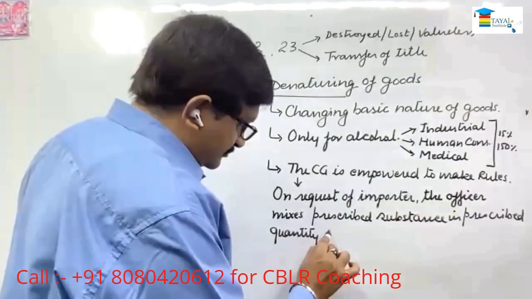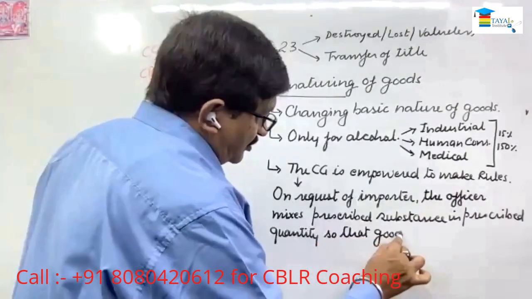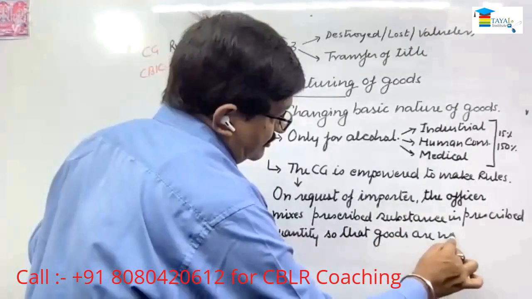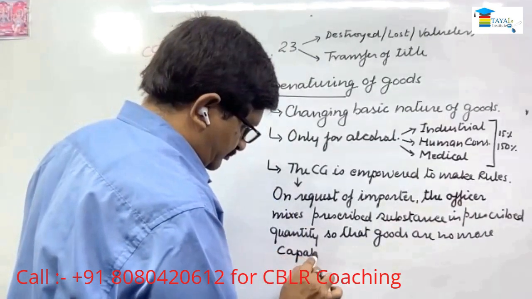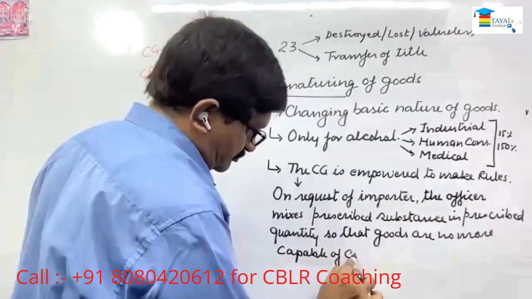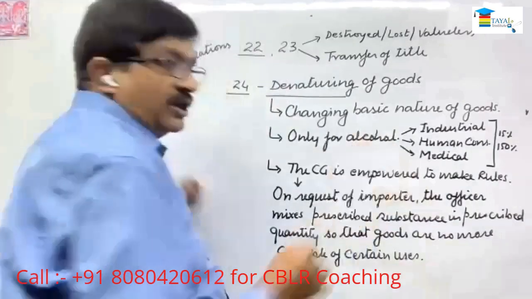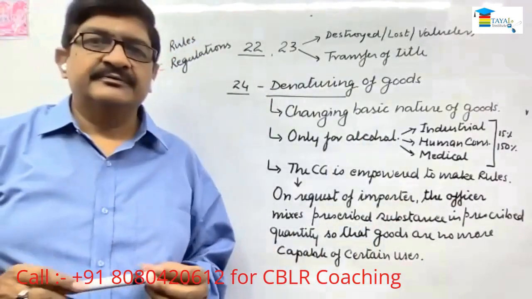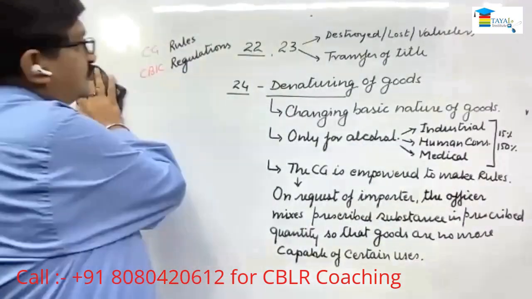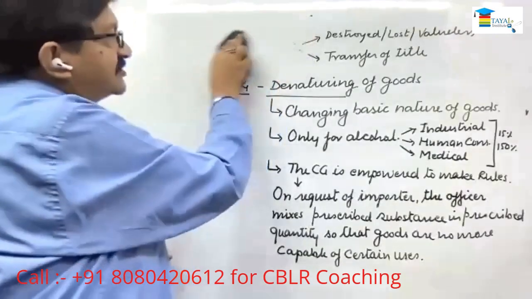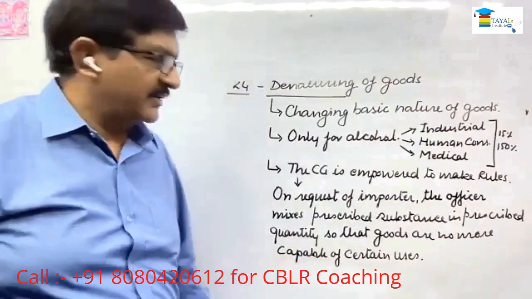So that goods are no more capable of certain uses. So when the goods are no more capable of certain uses, this is called denaturing of the goods. So the basic nature has got changed, right?